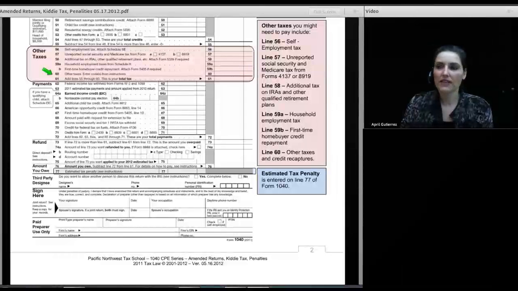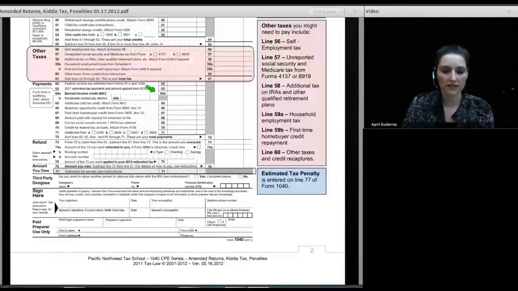Now, after we're all done with computing our taxes, we look at our federal withholdings. We look at some other refundable credits, such as the Earned Income Credit and the American Opportunity Credit. And when we get to the bottom on line 72, we have our total payments. We subtract total payments from the total tax shown on line 61. And we either have an overpayment or we have an underpayment.